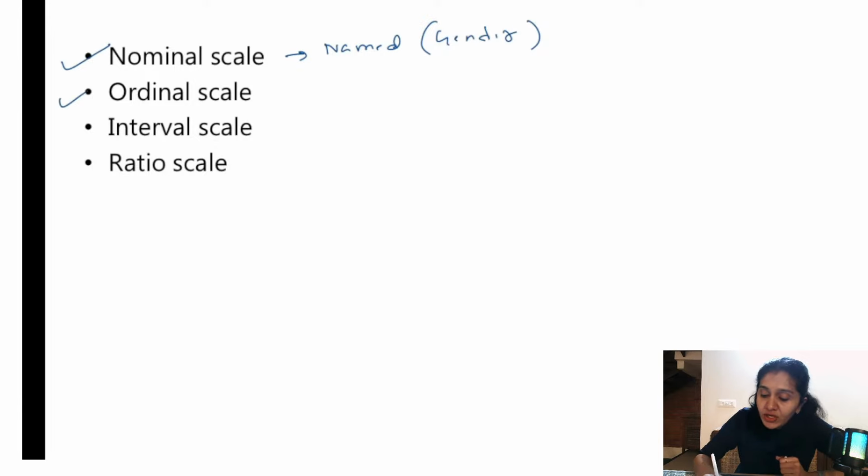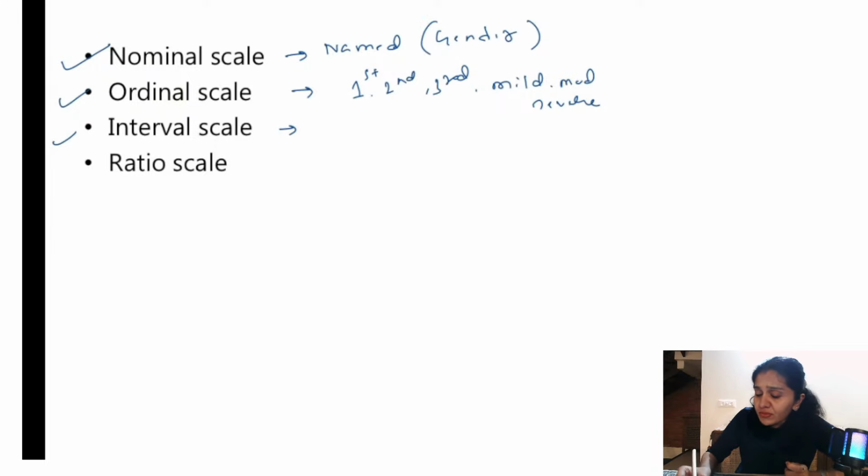Very easy. What is ordinal scale? When we have ordered data, right? Like first rank, second rank, third rank, or mild, moderate, severe. When we are describing such data, we are going to use ordinal scale. What is interval scale? Interval scale is used, for example, to express temperature in degree Celsius or in Fahrenheit. In such cases, we use interval scale.